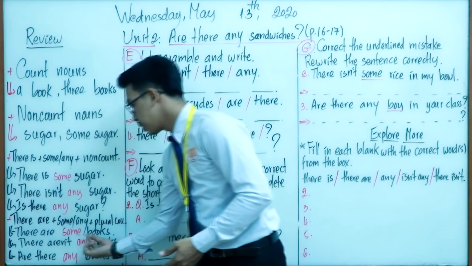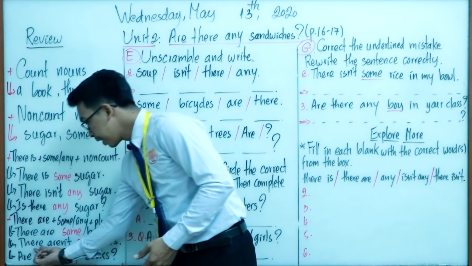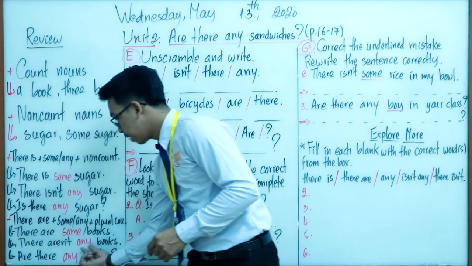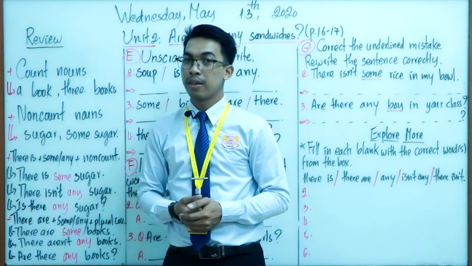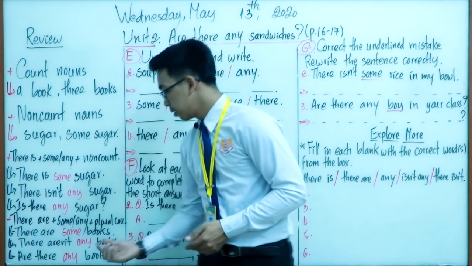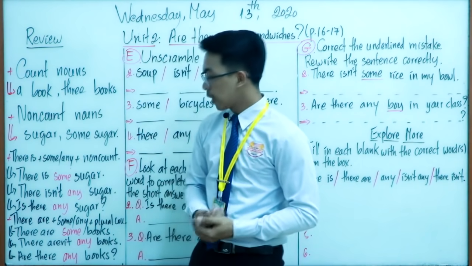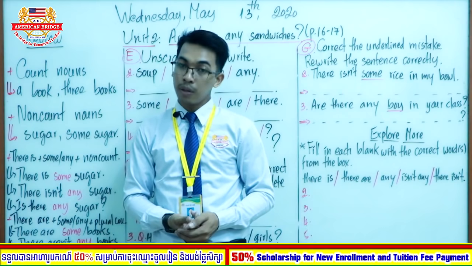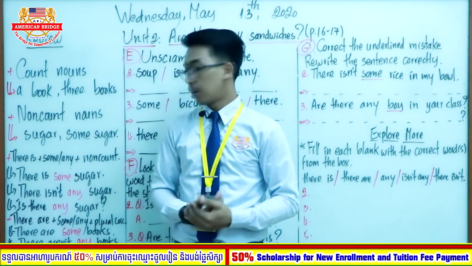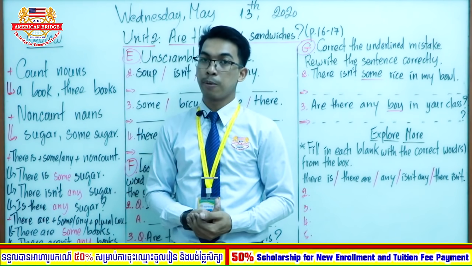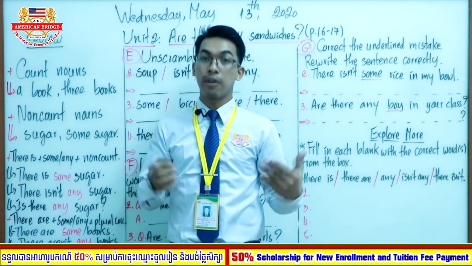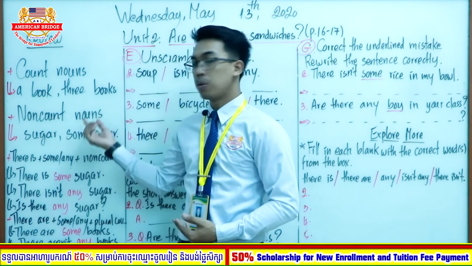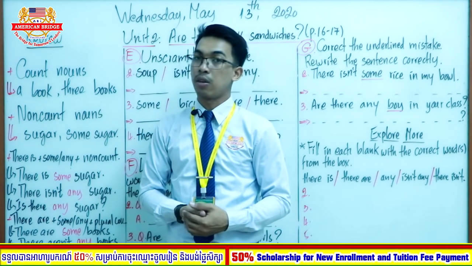There are some books. There aren't, this is the negative sentence, there aren't any books. Remember, any we use with negatives and in questions. And the last sentence, are there any books? Okay, so this is the question form. You got that, everyone? I hope you can create sentences by using these forms, and you also can know exactly about count nouns and non-count nouns as well.